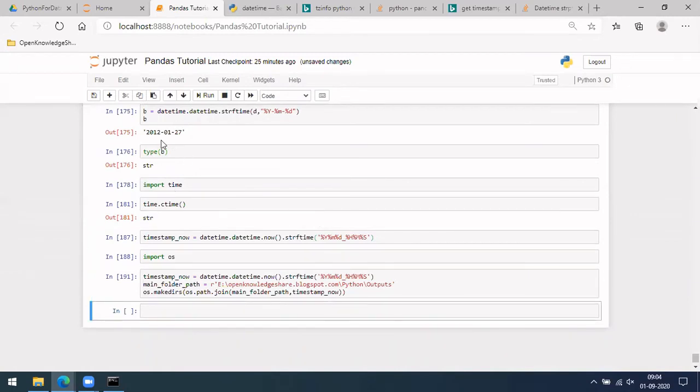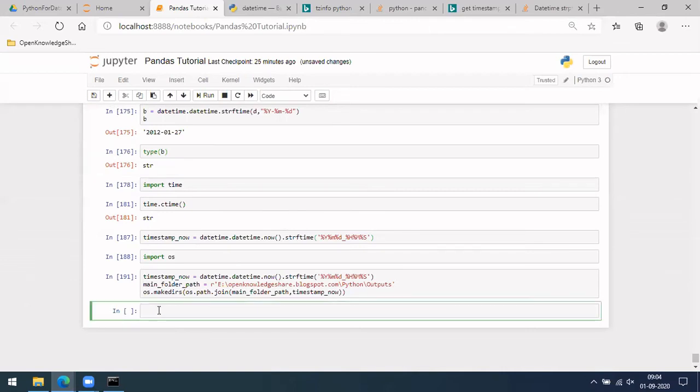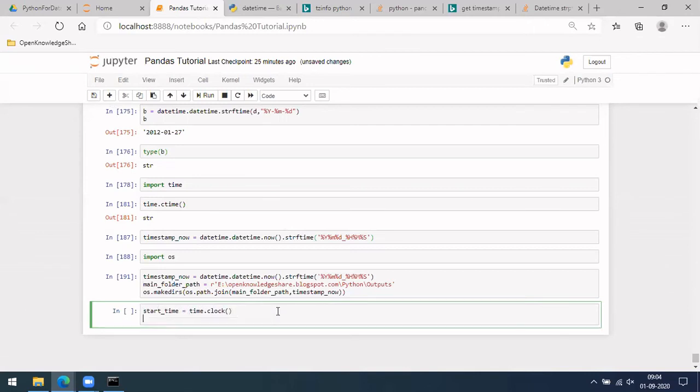Apart from this, let me tell you one other thing. In case we want to measure how much time it took to run certain code, we use time dot clock and store it as a start time.